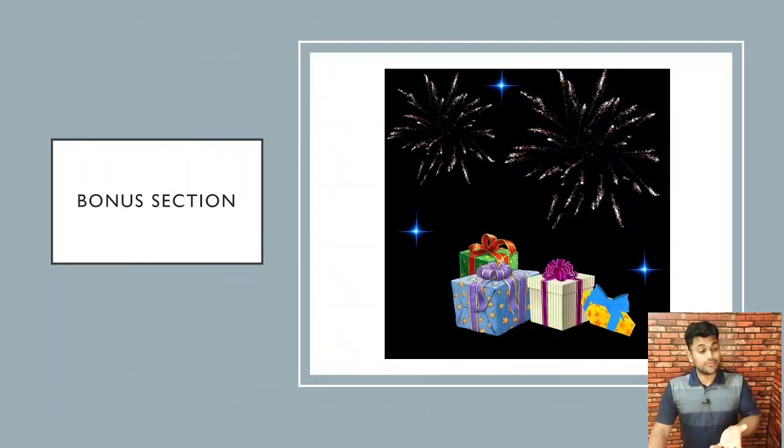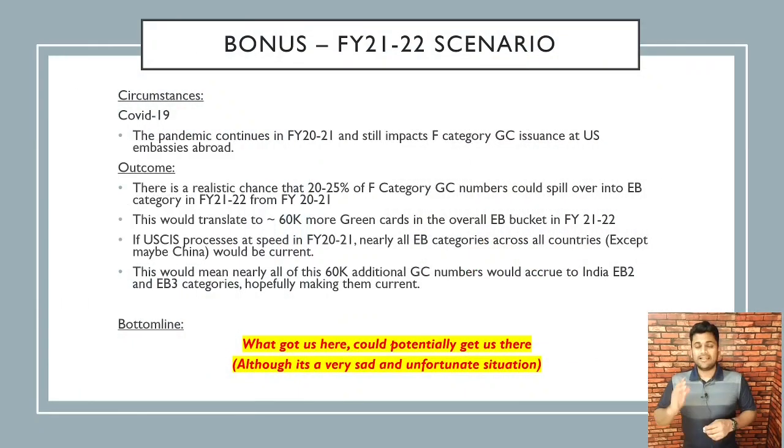Now that you've stuck around for this long, there is a bonus section. Let's look at FY 21-22 now. We are currently in FY 2021 and the pandemic is still continuing. October, November, December, 3 months, that is 25% of the year, the F category green card issuance at US embassies abroad is still paused. So there's a realistic chance that 20 to 25% of F category green card numbers could spill over into EB category in FY 21-22 from FY 20-21.